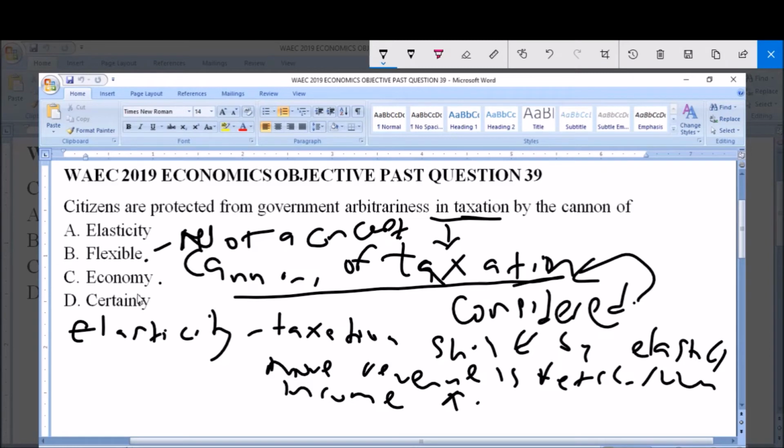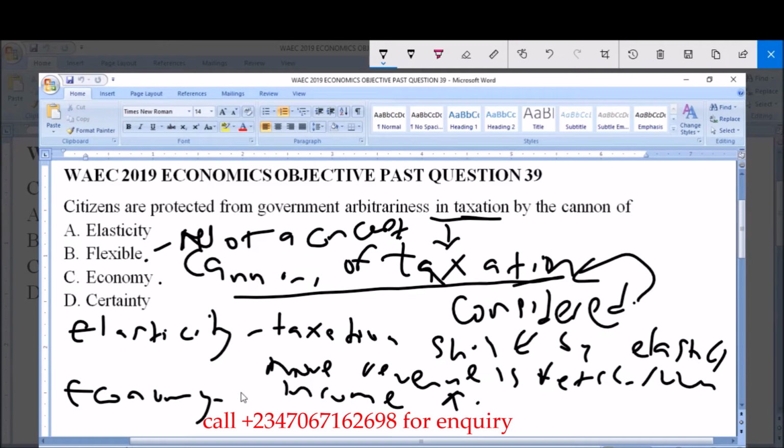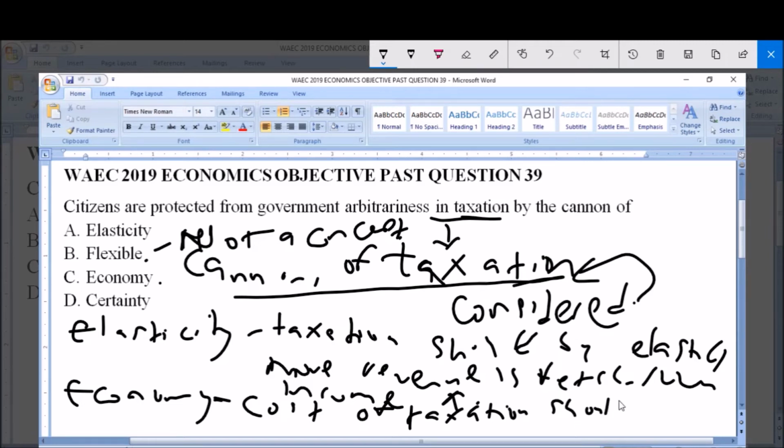Now, C, economy, canon of economy. The canon of economy is of the opinion that the cost of tax collection, or cost of taxation, should not be exorbitant. Rather, it should be minimum.